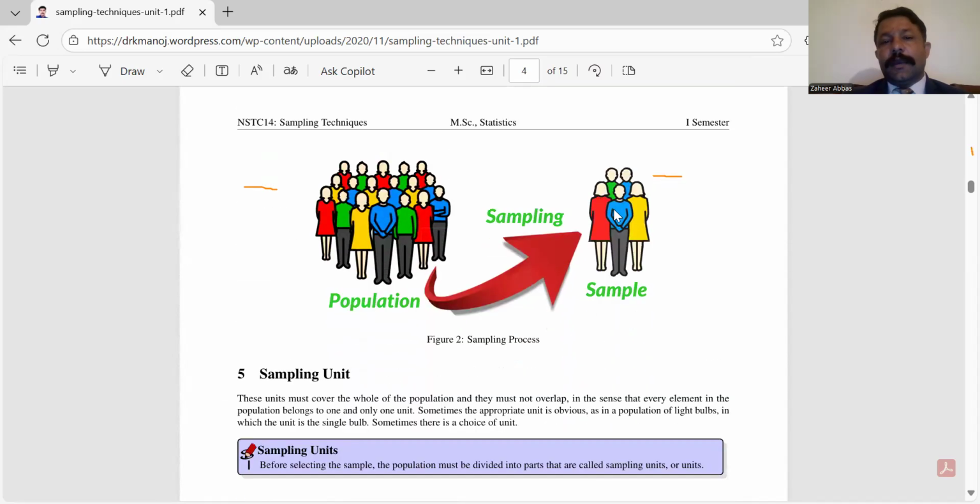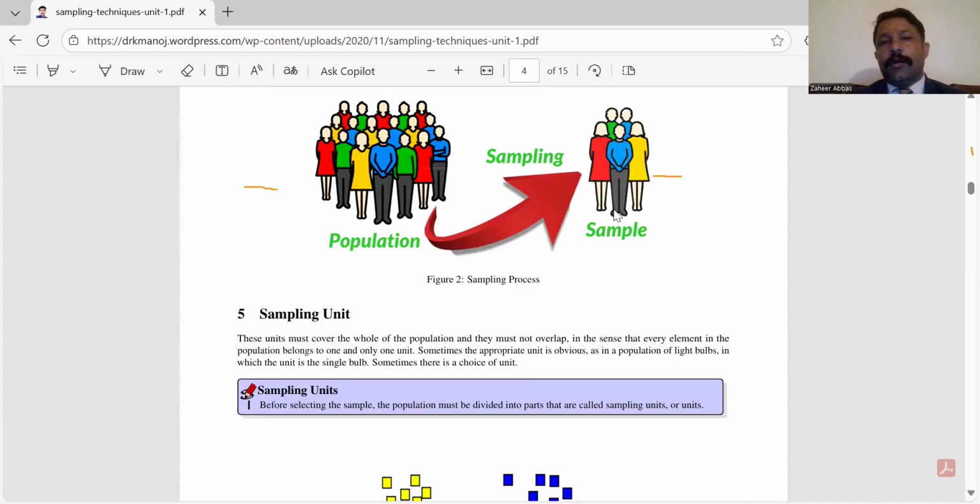You can see here is a whole population and here is a sample drawn from that population.